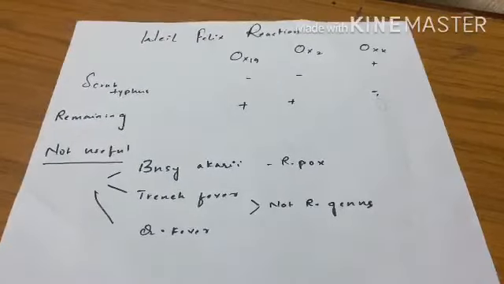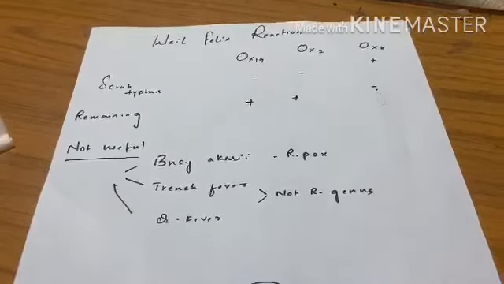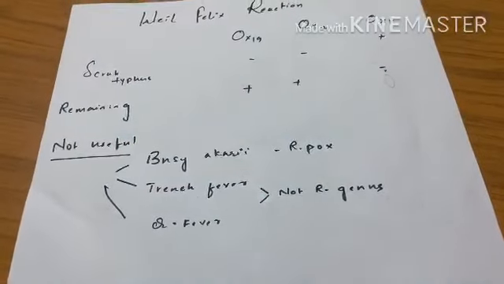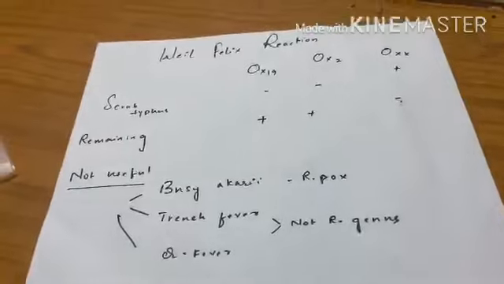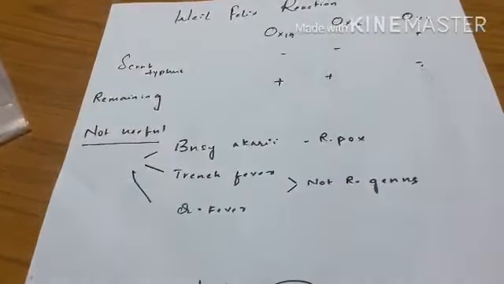So which antibodies are increased by which species of rickettsia? Simply you can remember, we wrote that scrub typhus is caused by Orientia tsutsugamushi. Near tsutsugamushi we wrote OK, which is OXK.